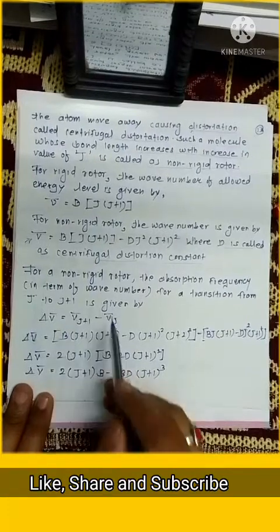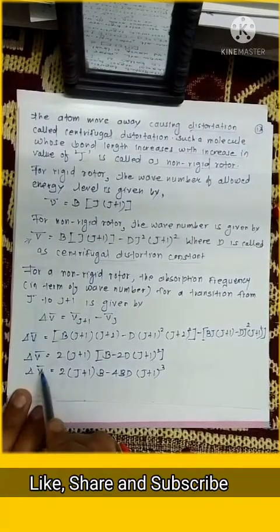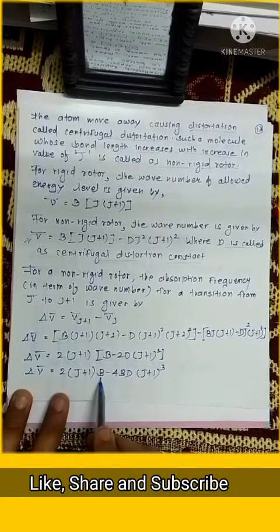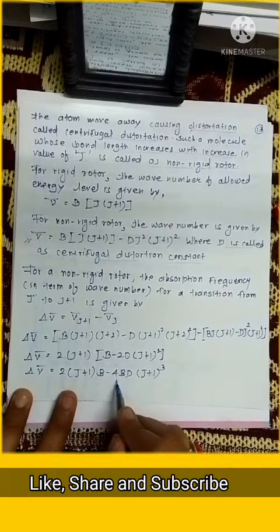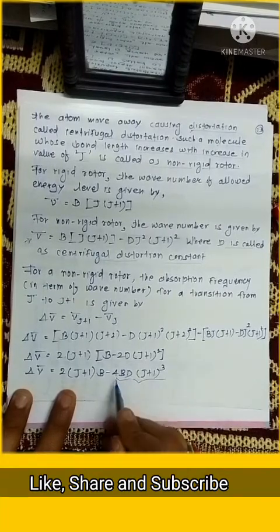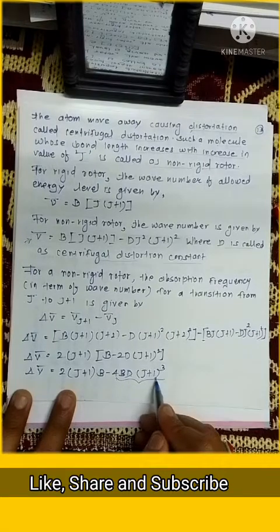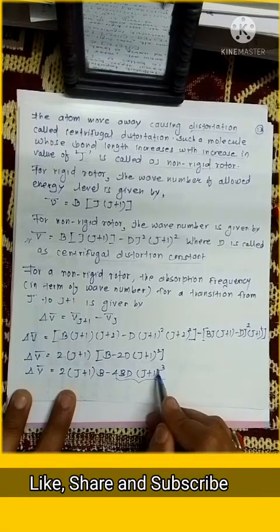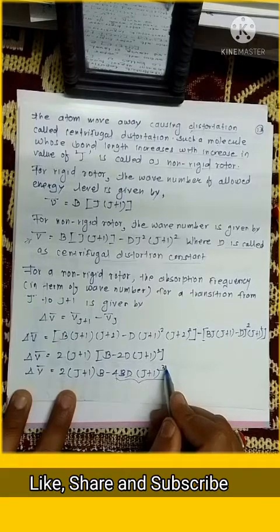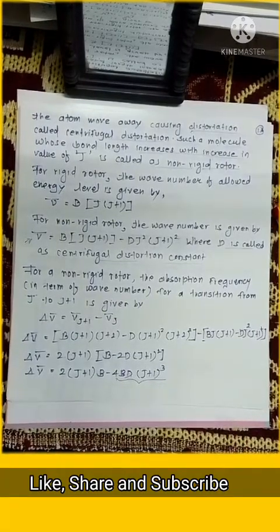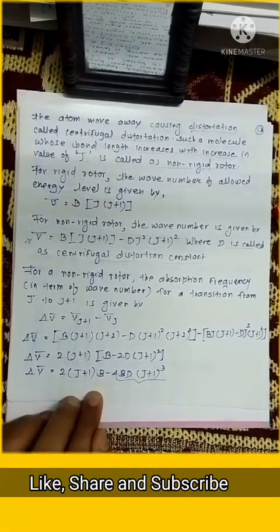When we solve this, we get delta nu bar equal to twice into bracket J plus 1 multiplied by B minus, this factor is very important, 4D into bracket J plus 1 bracket closed to the power 3. Now what does this factor suggest?